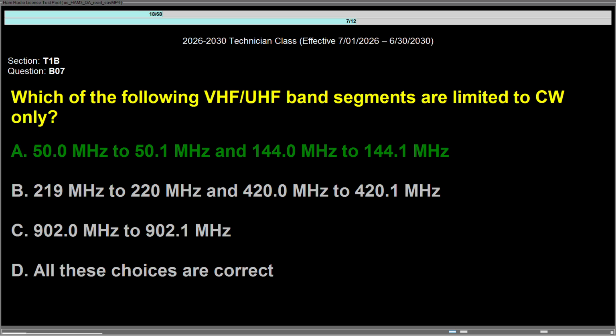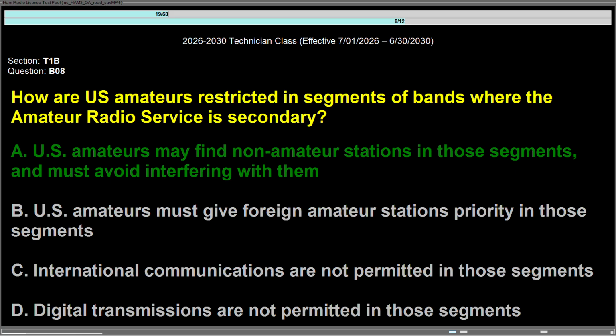Question Bravo 07, which of the following VHF/UHF band segments are limited to CW only? Answer is A, 50.0 MHz to 50.1 MHz and 144.0 MHz to 144.1 MHz. Question Bravo 08, how are U.S. amateurs restricted in segments of bands where the amateur radio service is secondary? Answer is A, U.S. amateurs may find non-amateur stations in those segments, and must avoid interfering with them.